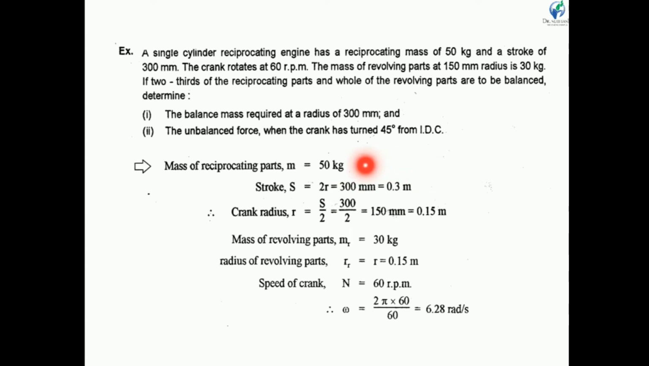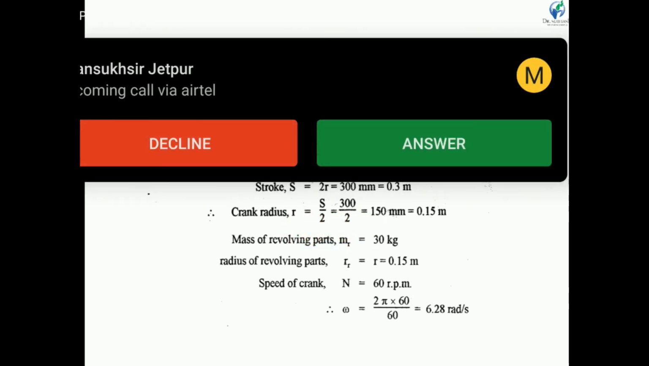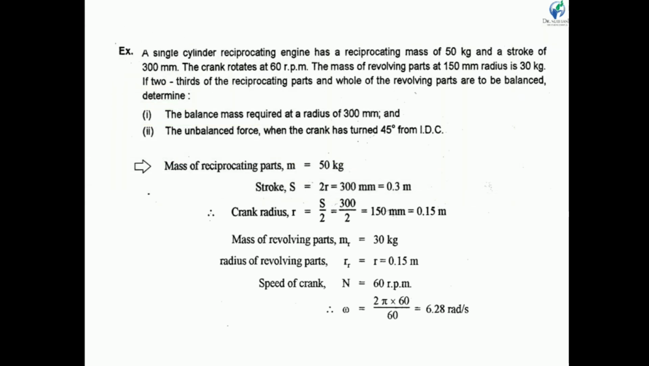So here we have converted 300 mm into meter. Crank radius is equal to stroke length divided by 2, and here the stroke length is 300 mm. So we get a crank radius of 150 mm, and if we convert this 150 mm into meter, then the radius of crank is 0.15 meter.